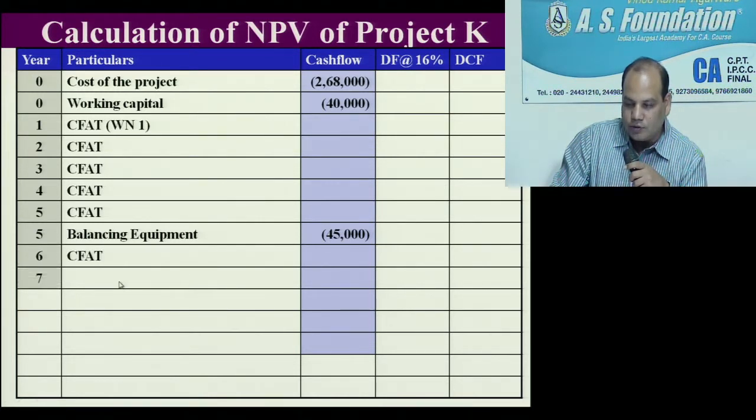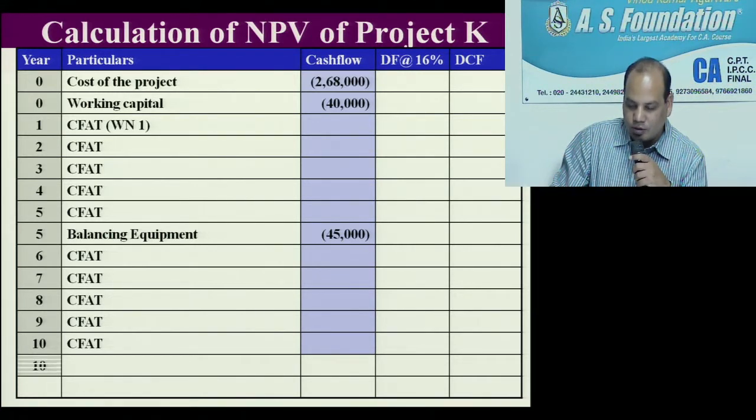Then year 6, 7, 8, 9, 10, cash flow after tax. Working note 1. Same working note 1. Okay, then year 10 we have two more cash inflows.